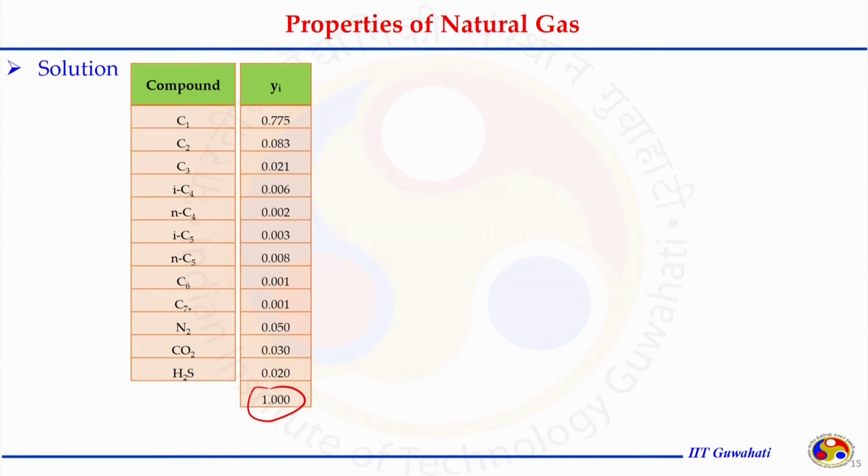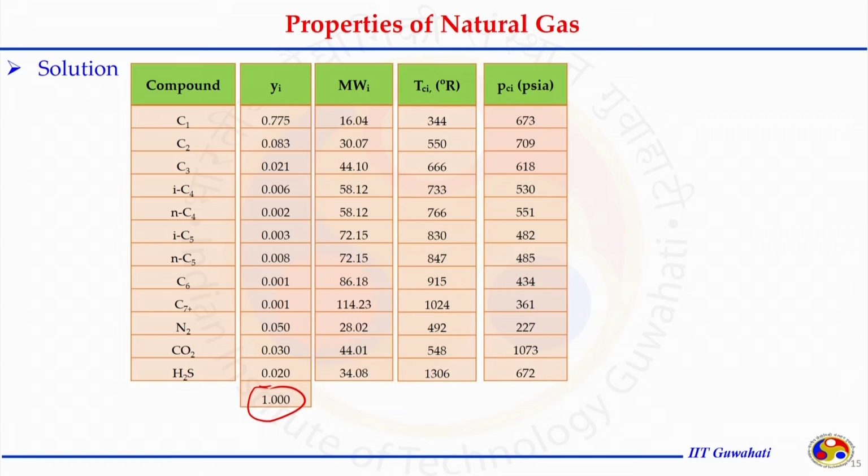I did the summation here to check that the mole fraction calculation is correct, and from the literature, from reference books or other sources, I know the molecular weight, critical temperature and critical pressure of the individual pure components present in natural gas.